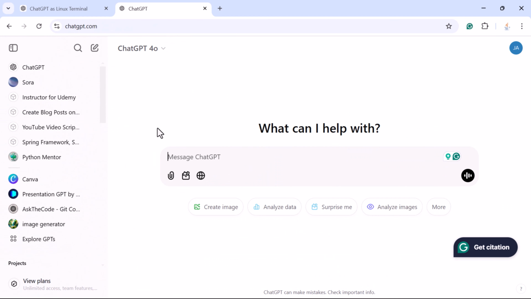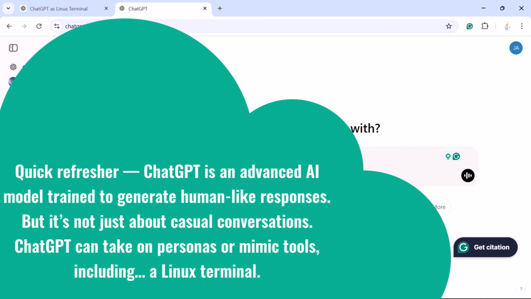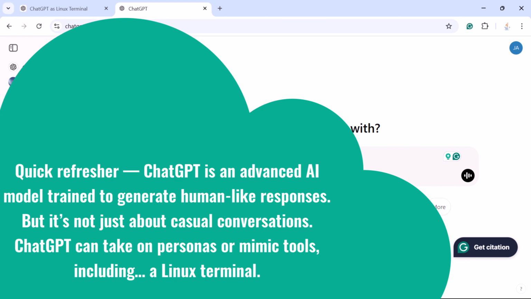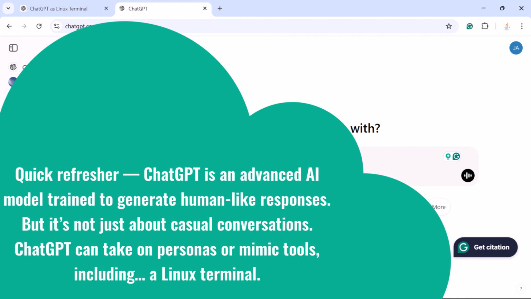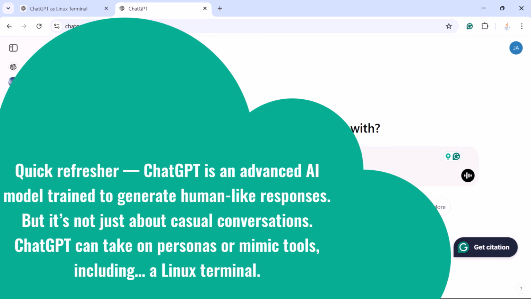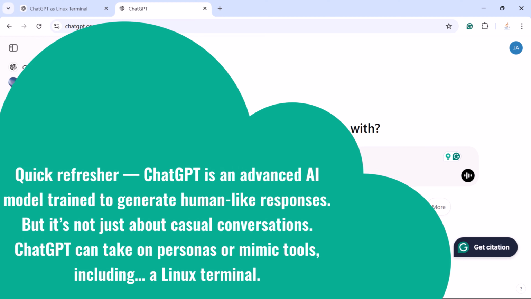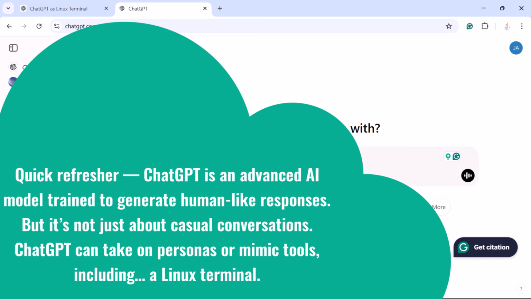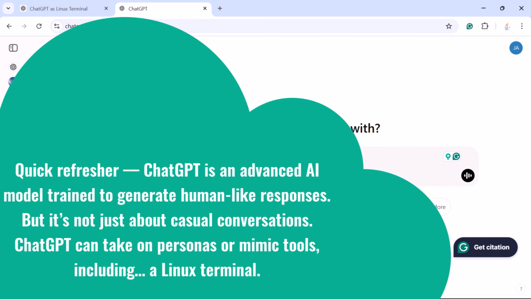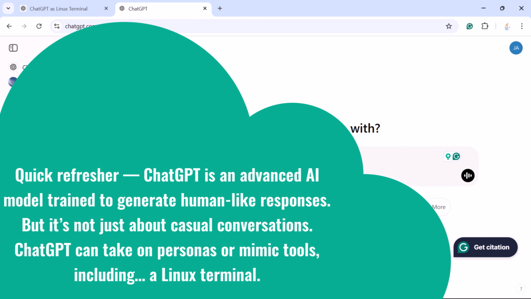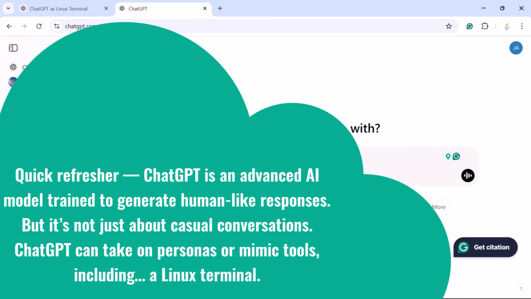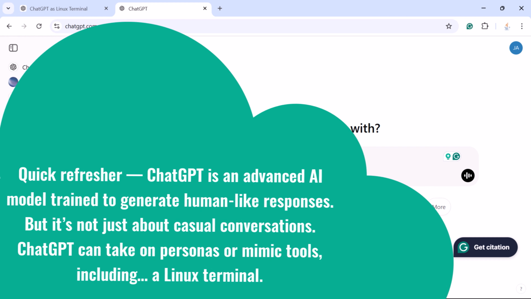So quick refresher, ChatGPT is an advanced AI model trained to generate human-like responses. But it's not just about casual conversations. ChatGPT can take on personas or mimic tools, including a Linux terminal. This means you can type Linux commands and ChatGPT will respond to you as if it were a real terminal. Sounds cool, right? Let us see how it works.